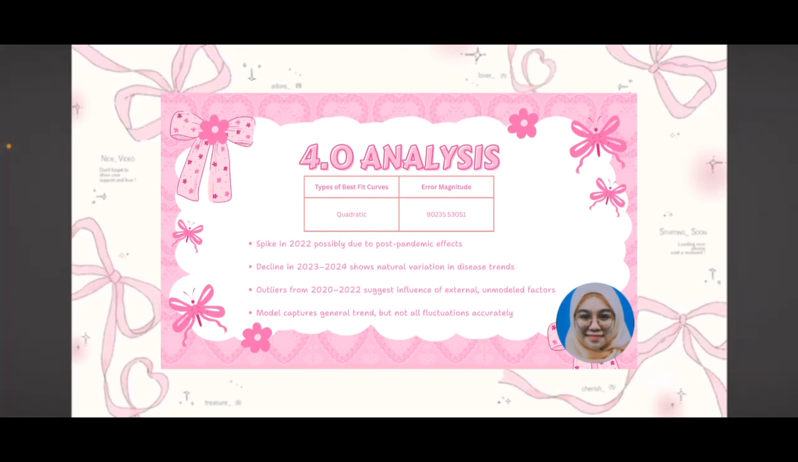However, we also identified outliers between 2020 and 2022. These points don't follow the general trend, suggesting that there were other factors influencing the number of cases that were not accounted for by our model. So, overall, while the quadratic model gives us a good approximation of the trend over the 10-year period, it doesn't fully capture every fluctuation. This shows the limitation of using a single variable model in real-world data analysis.